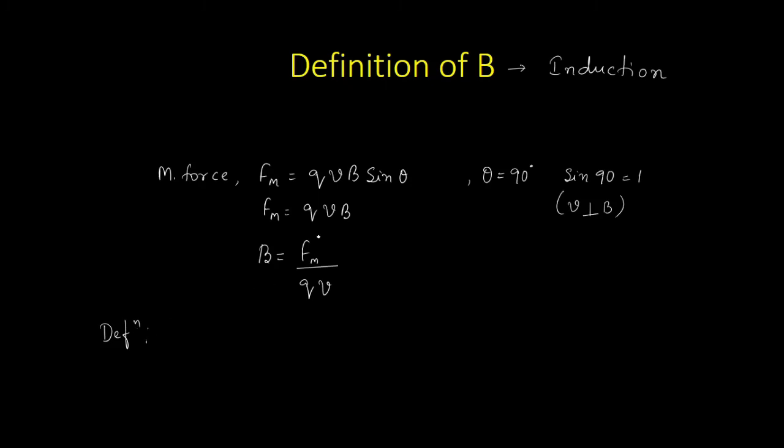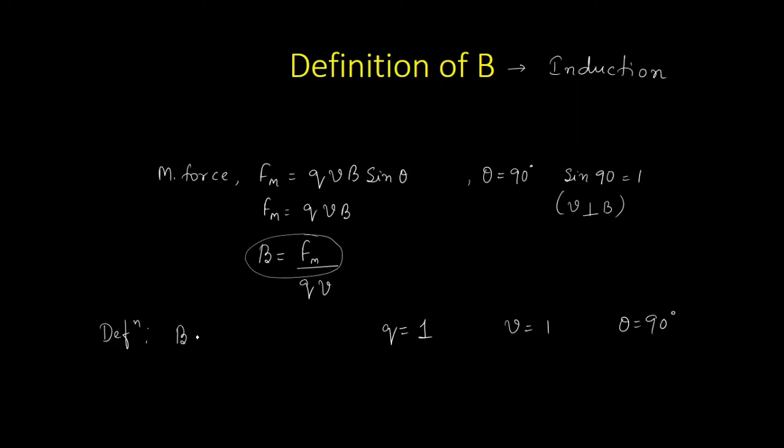So magnetic field becomes numerically equal to magnetic force ಯಾವಾಗ, whenever Q is becoming 1 and V becomes 1. And of course, V and B must be perpendicular to each other. Therefore, theta must be equal to 90 degree.